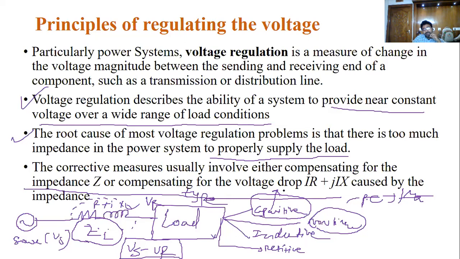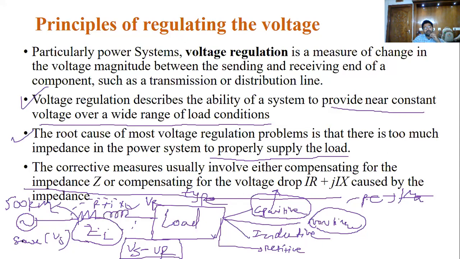Sometimes the sending end voltage is less than the receiving end voltage, because of this capacitive effect. But in most cases, we can treat it as a transmission line, which can be some 500 kilometers. You can treat it as some load, some line impedance. This gap is a must because you can treat it as line impedance.